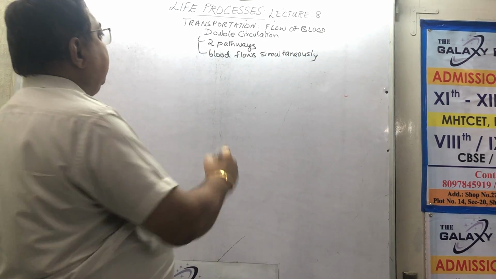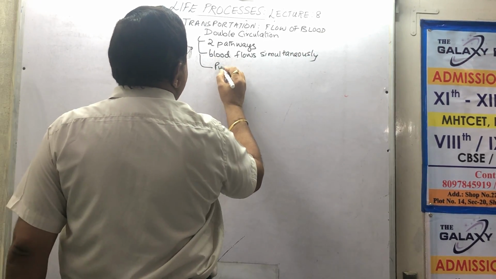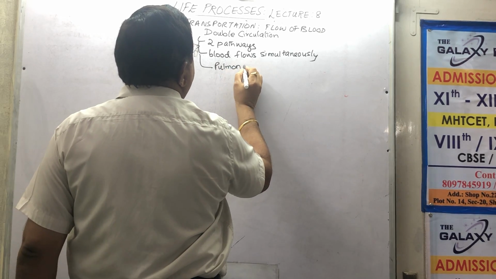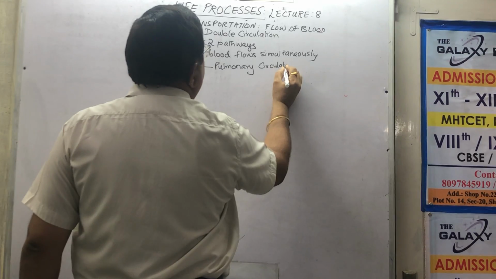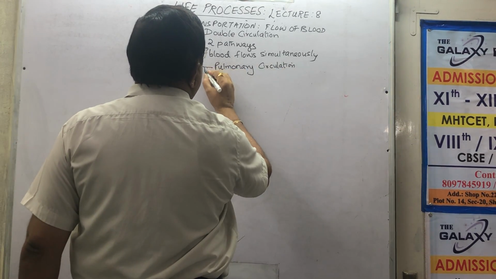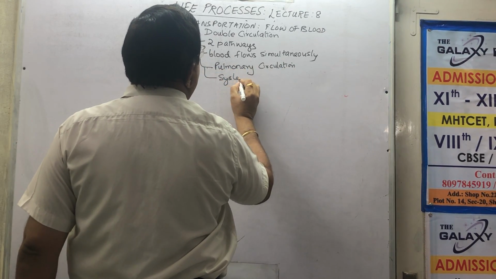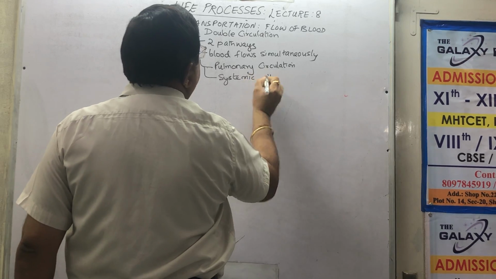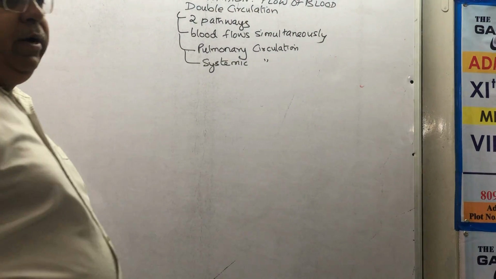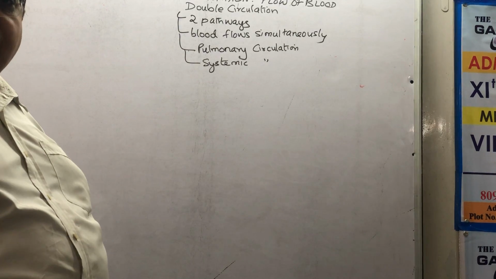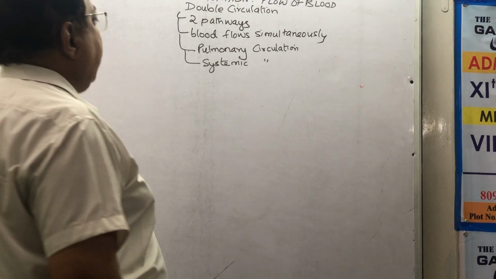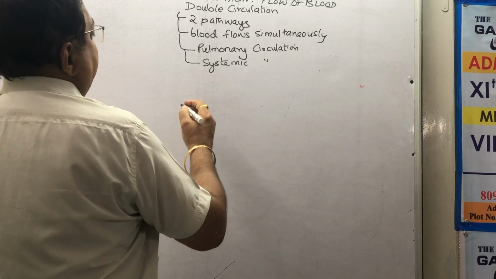This is pulmonary circulation and this is systemic circulation. At one time I'm using the blood, at one time I'm making the blood fresh. And both parts happen together.